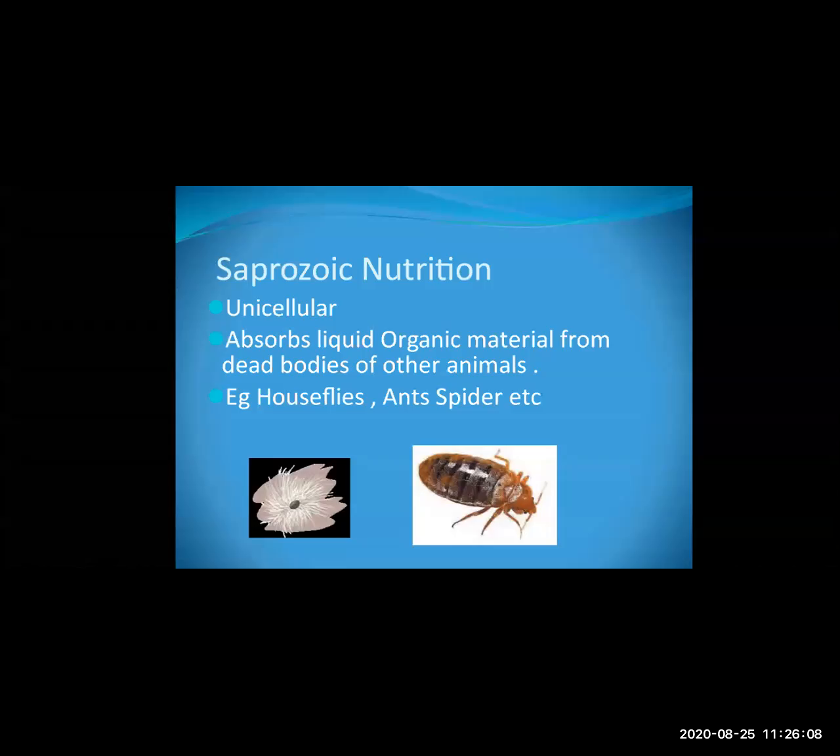You have often seen house flies sitting on food, but they are not eating it as solid. They absorb food in liquid organic form, and most of the time they feed from dead bodies. So they depend upon the dead bodies of other animals. These house flies come into our house and sit on our food also.